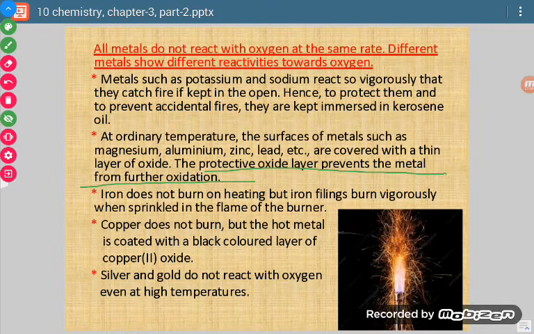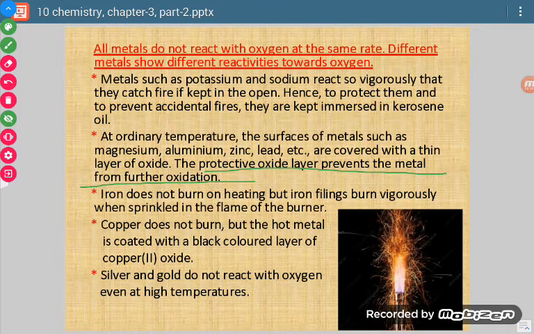So many times we are asked a question: why is aluminum coated with its oxide, or why is that of protective nature? What we say is that once aluminum reacts with air, it forms its oxide, and that oxide remains as a layer on its surface. Once the layer is formed, it starts protecting the other aluminum from the atmospheric factors. So that oxide layer acts as a protective oxide layer.